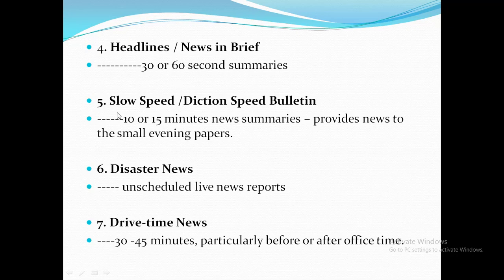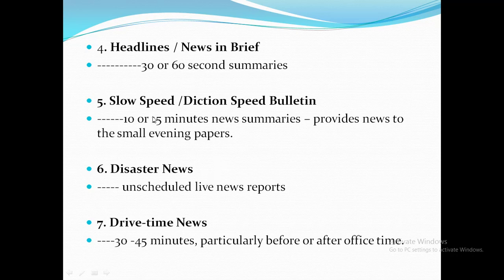Fifth one is slow speed or dictation speed bulletin. So this is actually 10 or 15 minutes news. The summaries are read out slowly to provide news in the evenings to small evening newspapers who could not afford to pay the news agencies for out of town stories. So stories in this newscast will have headlines and datelines.